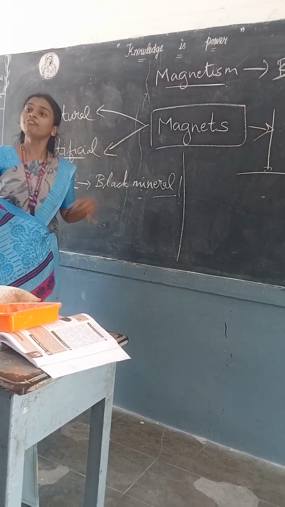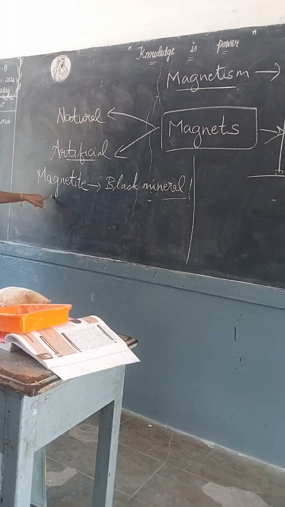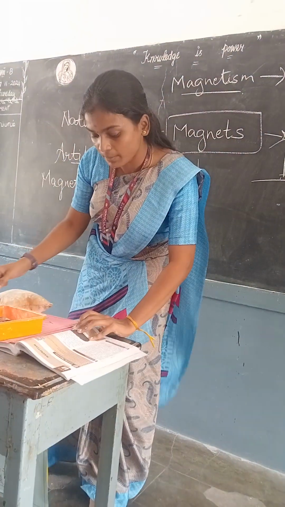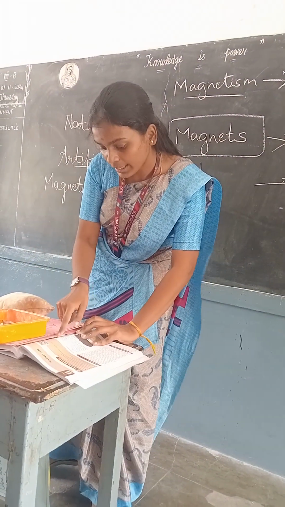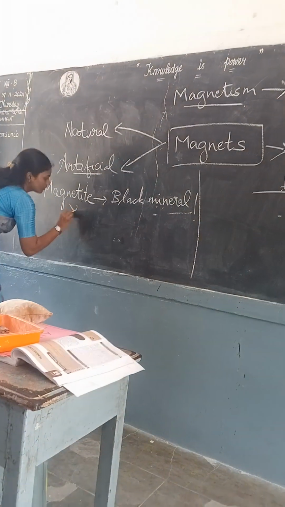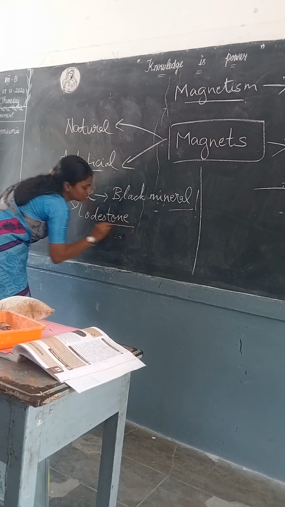Fine. Apart from this, this magnetite is also called lodestone. You have in your book natural magnetite. Yes, fifth line, lodestone. Did you find that? Yes.